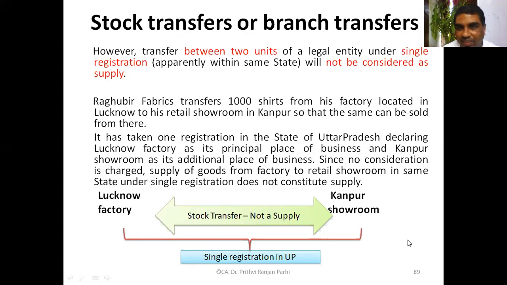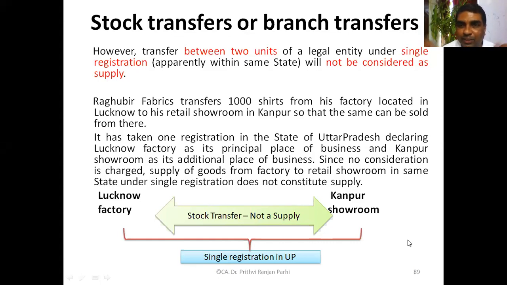So when we learn the registration process, you will see that when you apply for registration, there is a procedure. The procedure will insist that you mention your place of business and your additional places of business. If you write all these additional places of business, they will be regarded as additional places of business, and with the same registration you can continue doing your business.